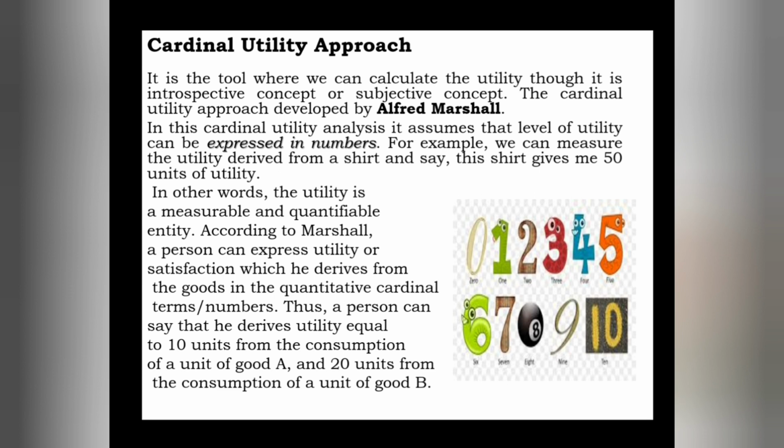These are the two kinds of approaches which help us to find or calculate the utility or the consumer's behavior, meaning how he can make his decisions and how he can make his preferences to purchase different goods. In this approach, it is the tool where we can calculate the utility, though it is an introspective or subjective concept.